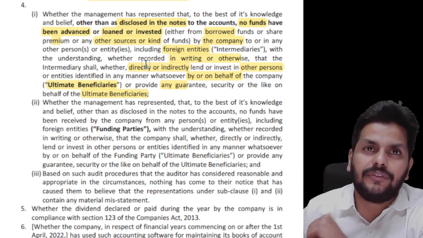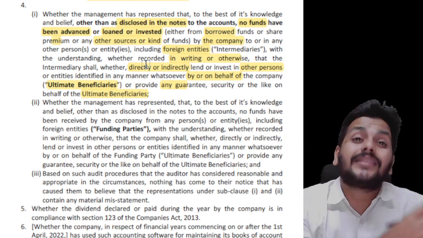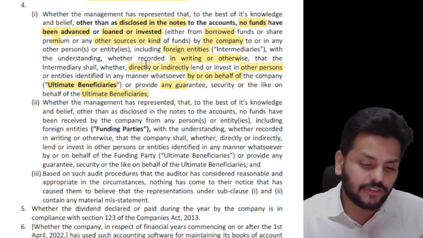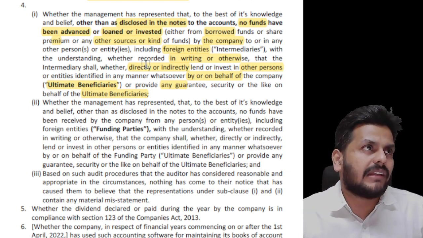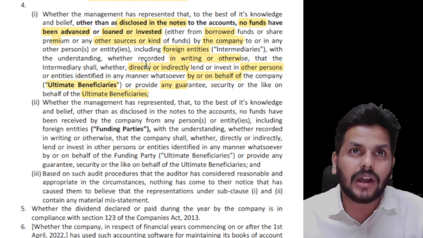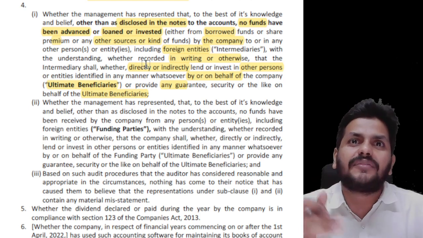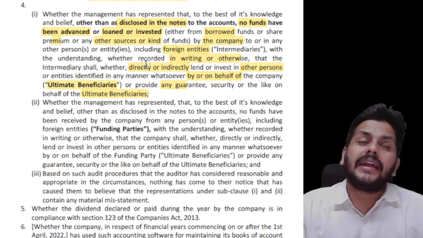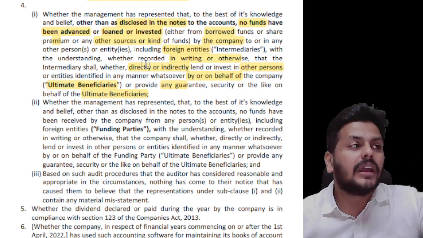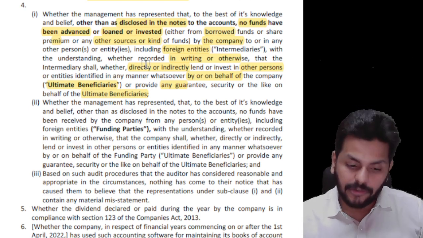So the ultimate beneficiary: did you give money to somebody with an undertaking that they will invest in somebody else who is the ultimate beneficiary? If that kind of a transaction has already been disclosed in the notes, fair enough. But if something like that has not been disclosed, this is like misusing or channelizing the funds of the company to somebody else, and I don't want that money to go to the ultimate beneficiary directly from me. So that is why I'm routing it through an intermediary. Okay, so that is the first point.